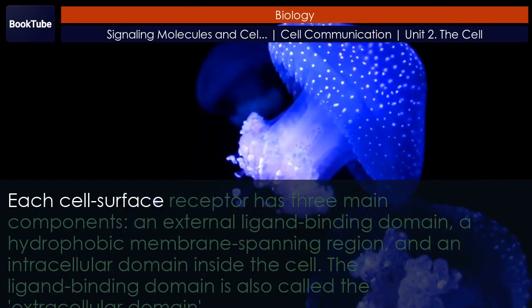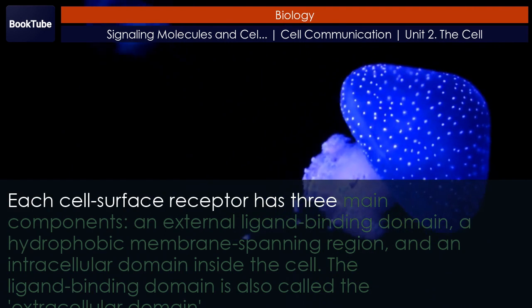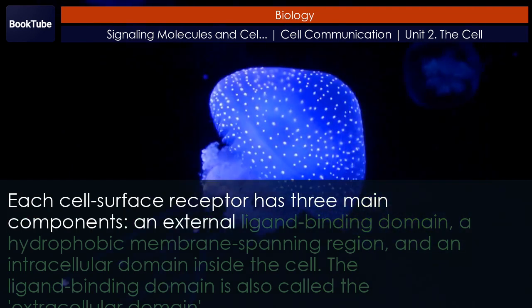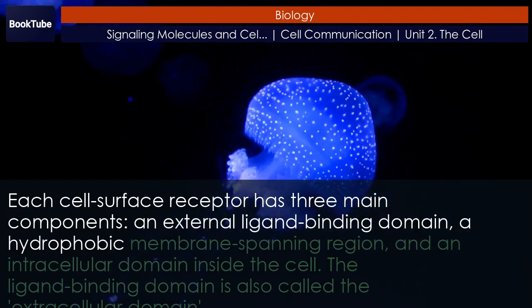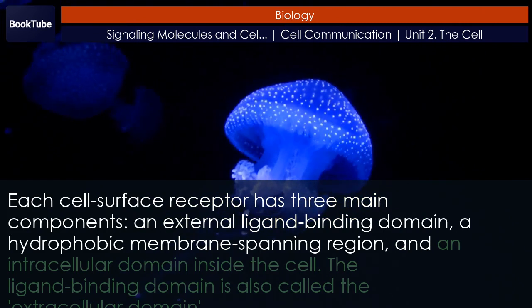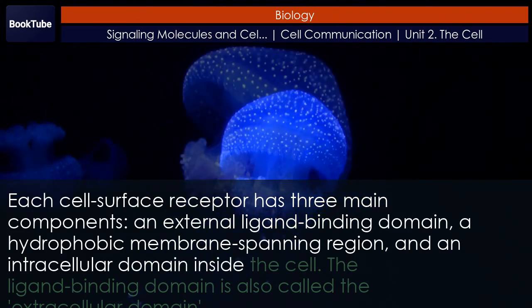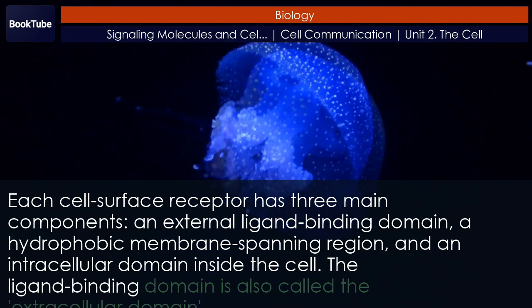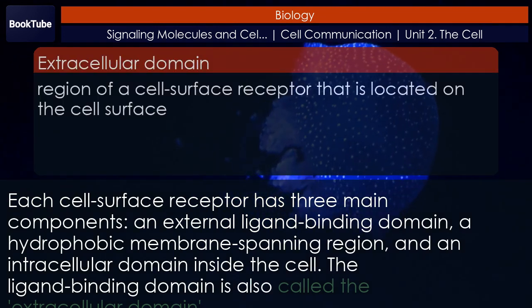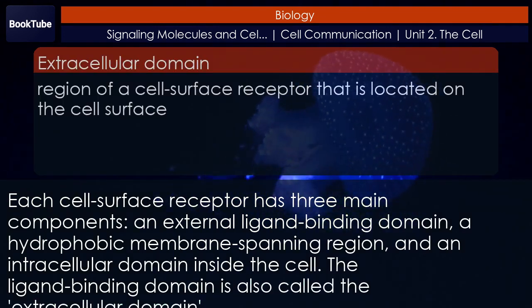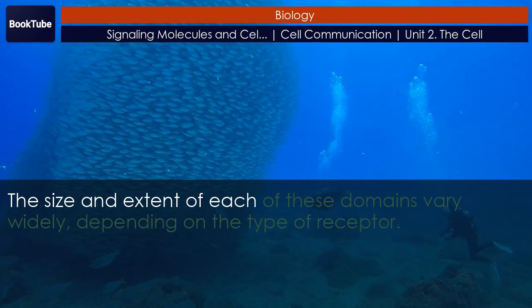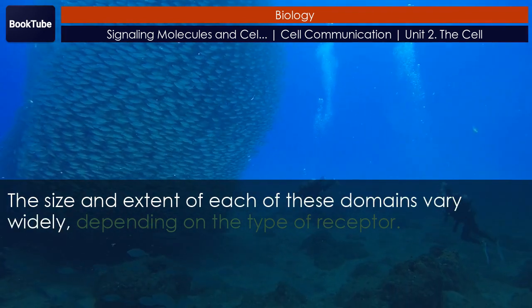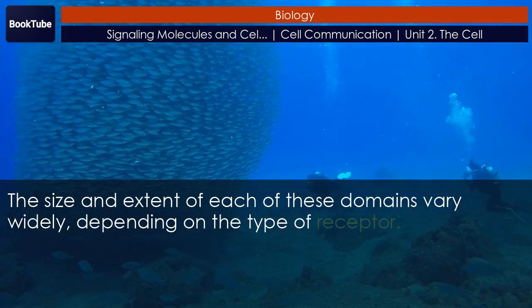Each cell surface receptor has three main components: an external ligand binding domain, a hydrophobic membrane spanning region, and an intracellular domain inside the cell. The ligand binding domain is also called the extracellular domain. The size and extent of each of these domains vary widely, depending on the type of receptor.